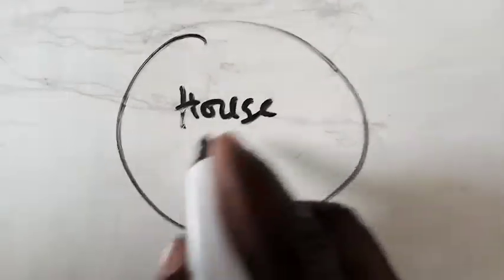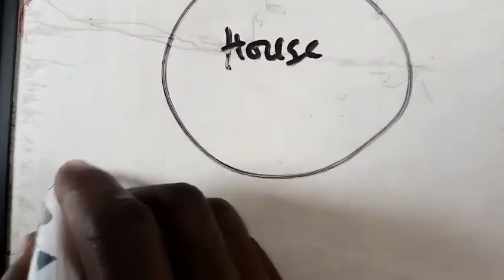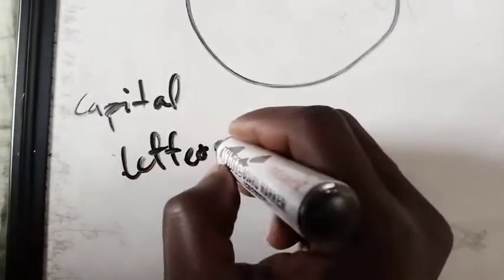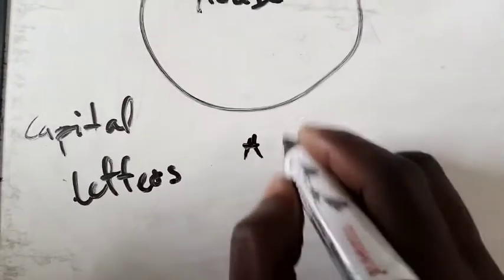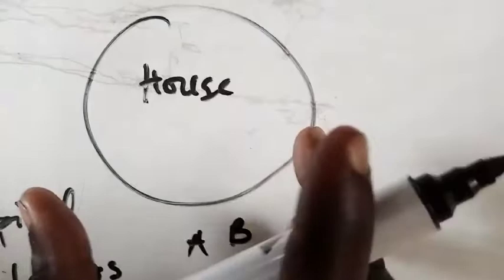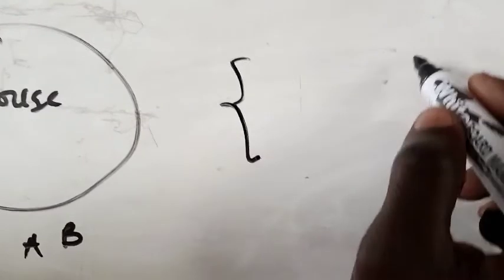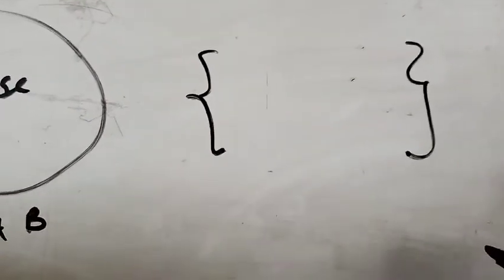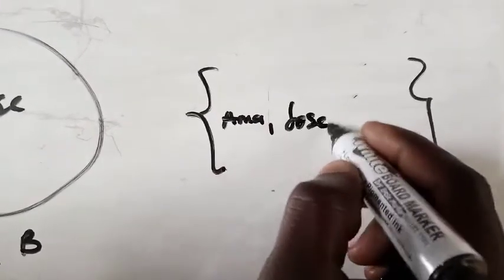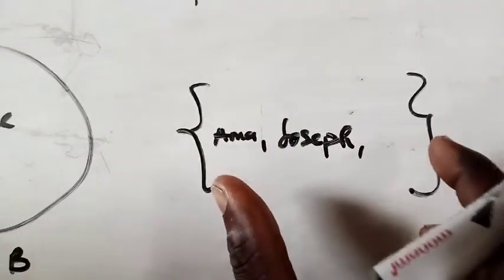The trick here is that in mathematics you mostly have to use capital letters to represent a set. So capital letters are used here, we don't use small letters. Of course capital A and capital B and so on and so forth, we use that to represent a set. That is just the simple definition of a set. We use a curly bracket to represent anything that we can find within the set. So here we can say that Amma is here, Kojo is here, Joseph is here, and so on and so forth. Anybody, anything you can think of is within this. This is what we call a set.